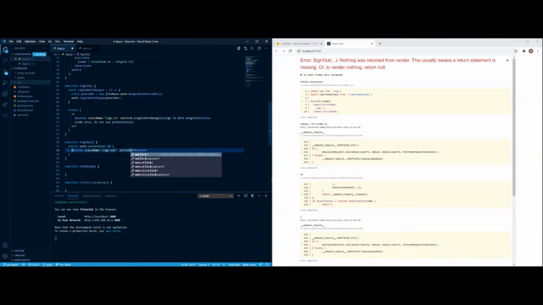On click, and then this will be referencing the authentication. The authenticate auth to sign out.